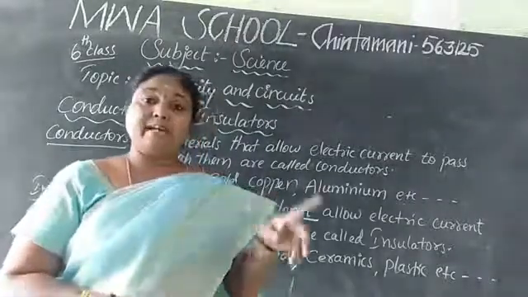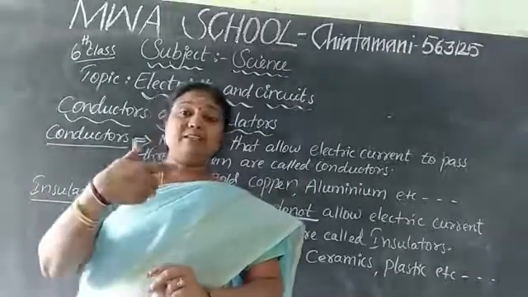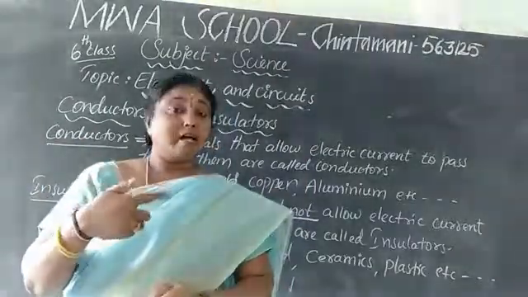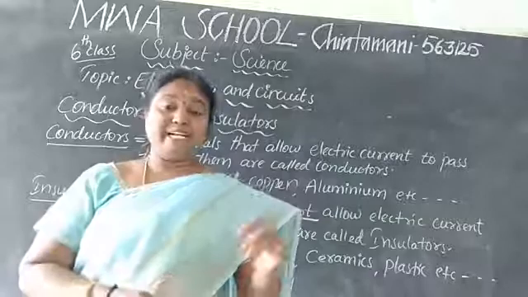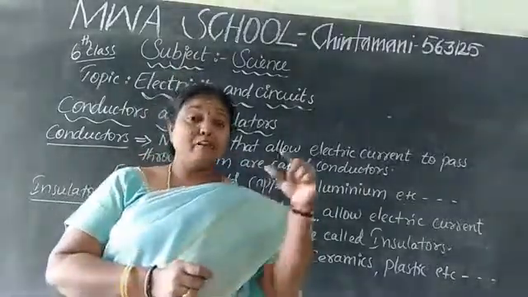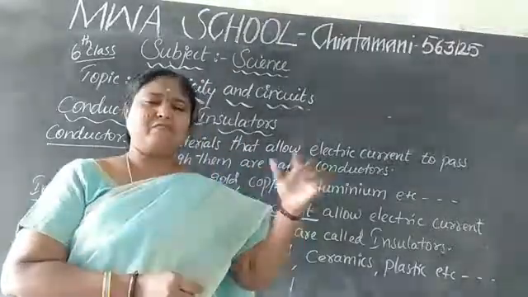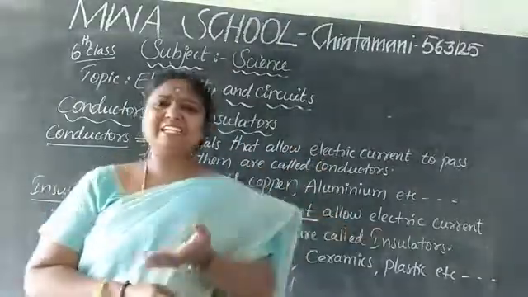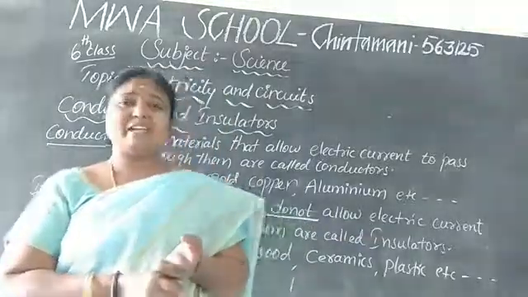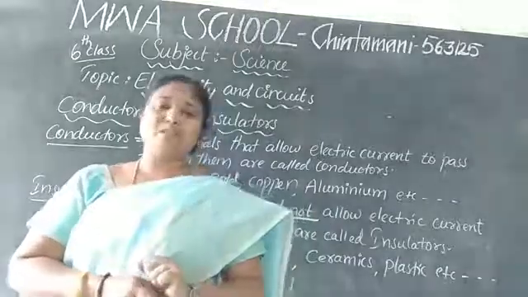Let me take the wire, children. Inside electric wires, what metal will it be? Aluminium or copper. Red color means it is copper, white color means it is aluminium. Upside of that, they give a plastic coating, either black, red, green, different colors. If you catch that, it doesn't give a shock.